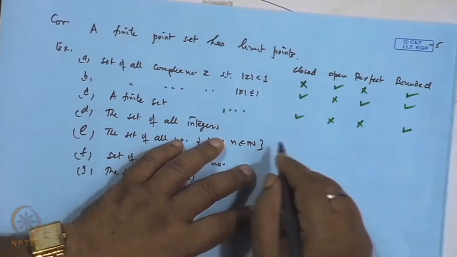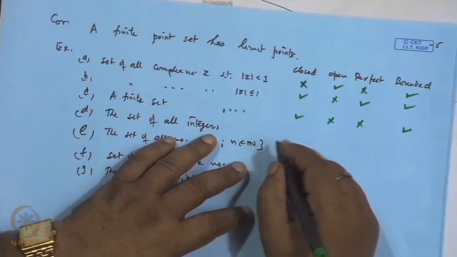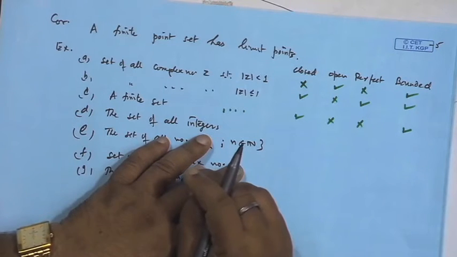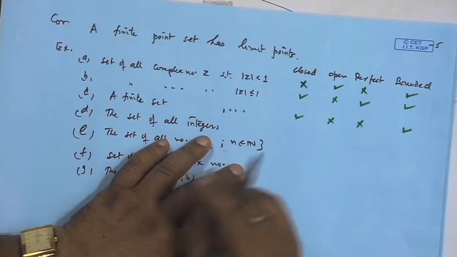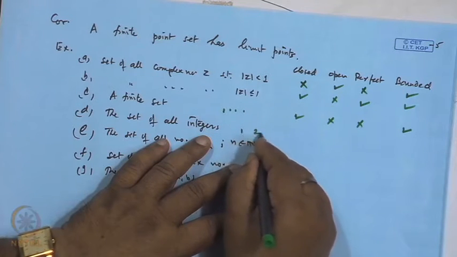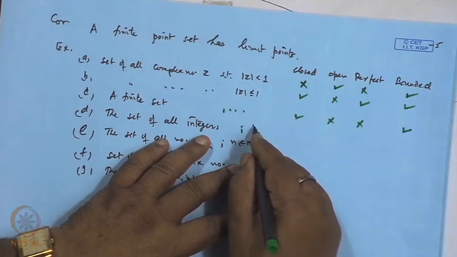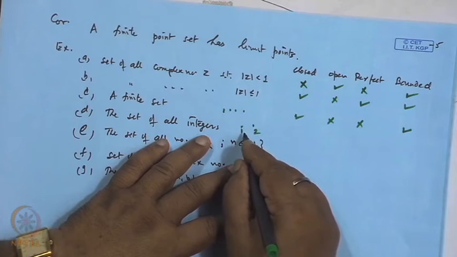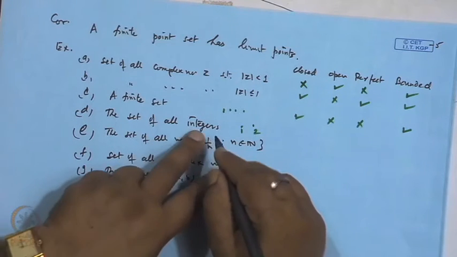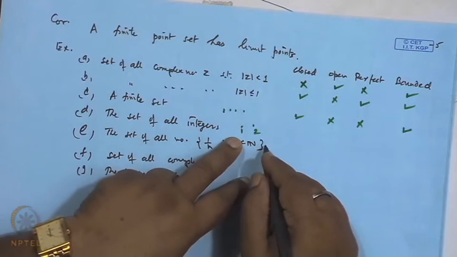Set of integers, this is a closed set, again the same thing. Every point is not a limit point, because there is a gap between 1 and 2. We can draw a neighborhood around the point 1 which does not include any other integer, so 1 cannot be a limit point. Similarly, all other integers are not limit points. So, the set of integers does not have a limit point, but we can assume all the limit points are inside it.